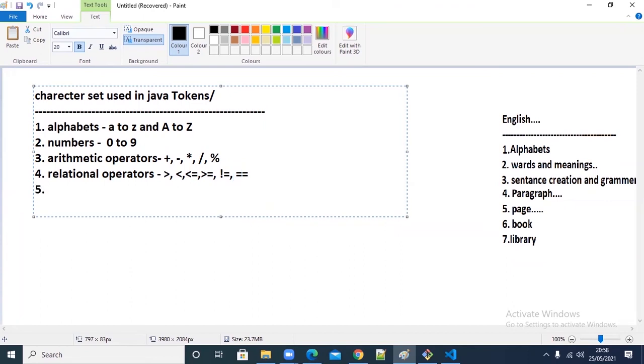And the fifth thing is logical operators. What is that? Logical operators are ampersand and pipe symbols. There are two ampersands and two pipes. Two ampersands is called logical and.